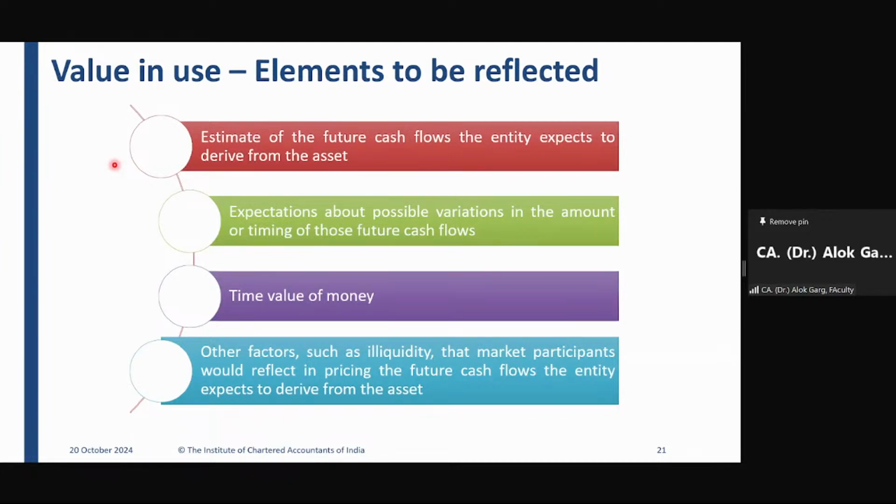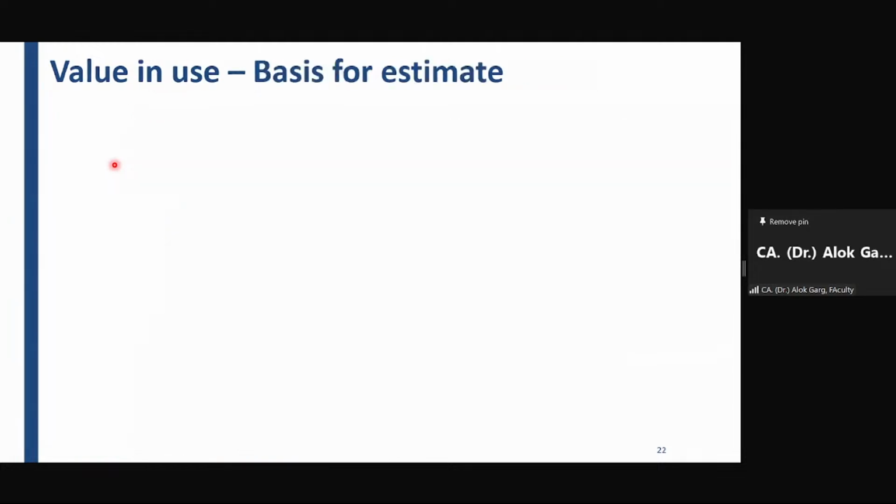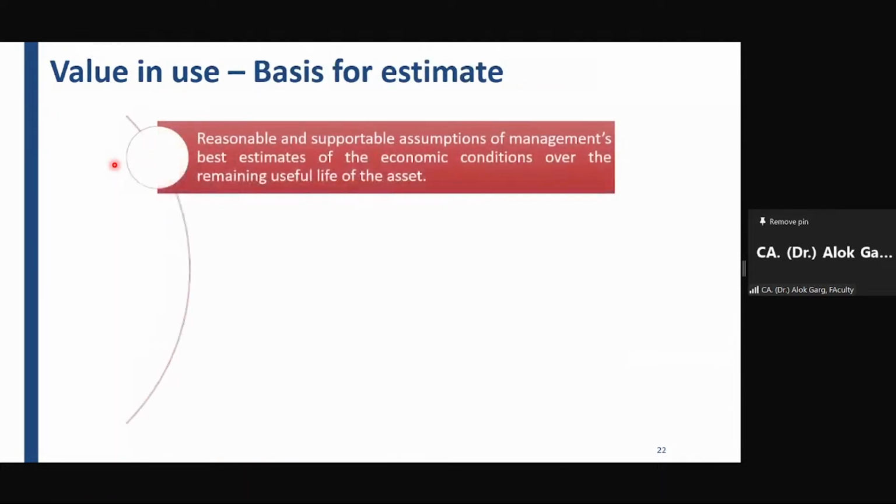The question in the exam may confuse you. The question may ask you the impairment of asset A1, but he will give you the cash flow of asset A1 and A2 both. So please pick the cash flow of asset A1 only for the purpose of calculating the value in use. Okay. This is what the entire story is. Okay. So in this slide, that was the only relevant aspect.